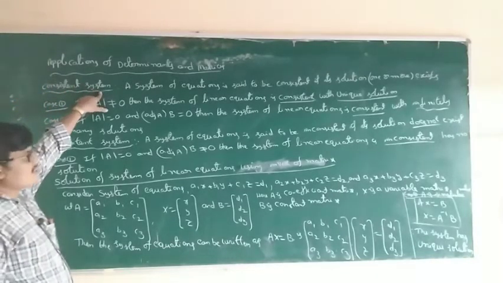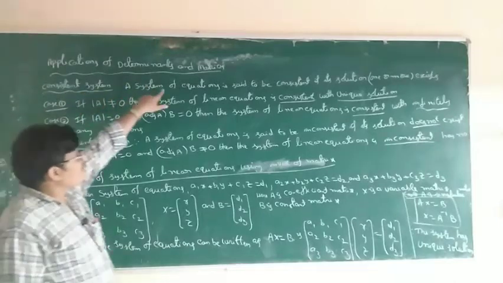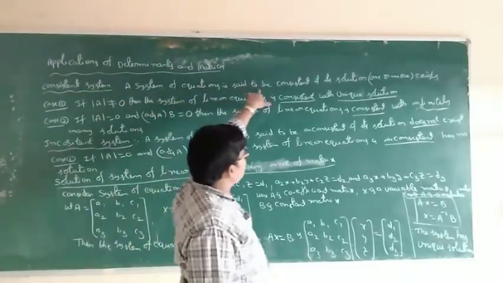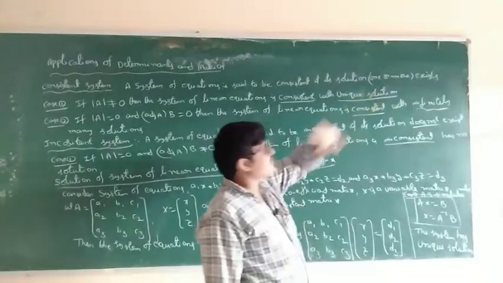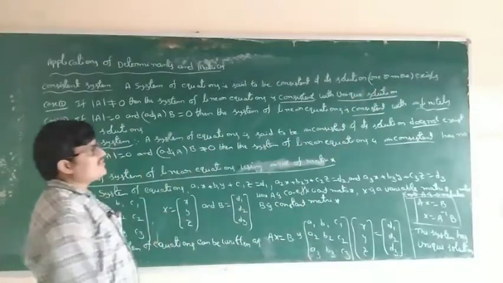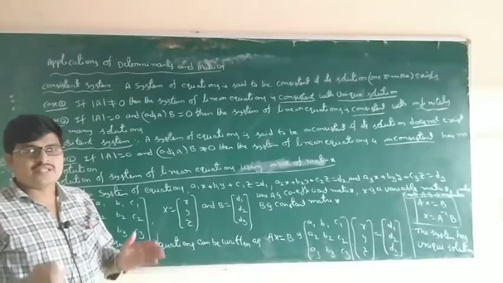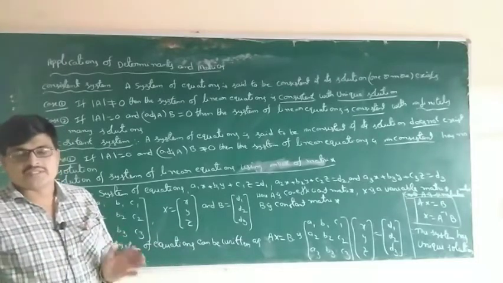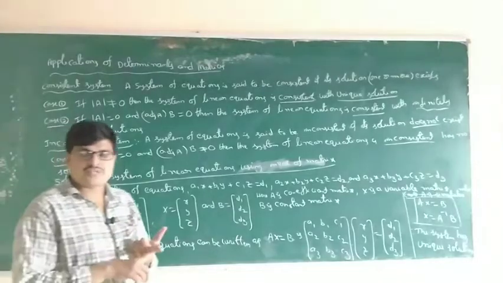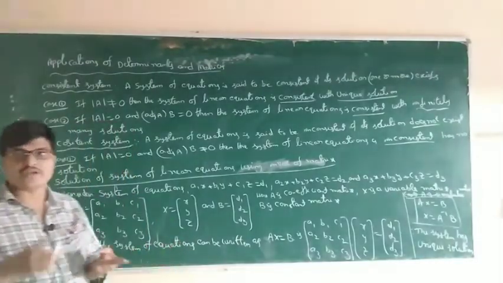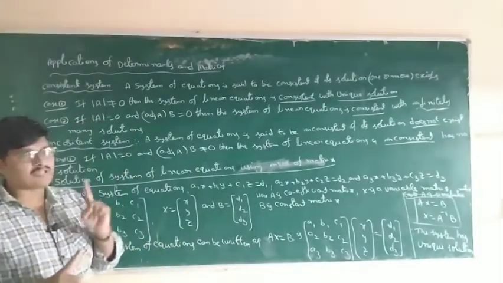First, consistent system. A system of equations is said to be consistent if its solution exists. Consistency means a solution exists. That solution may be a single solution or unique solution. Unique means only one.